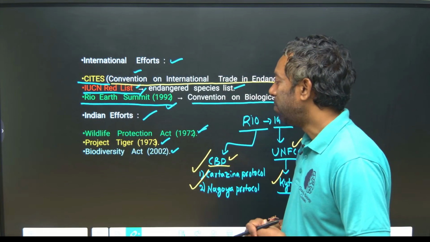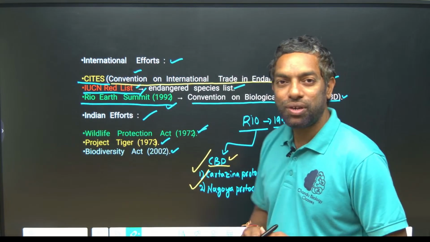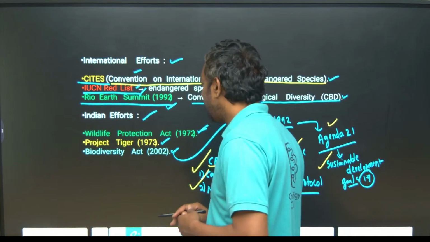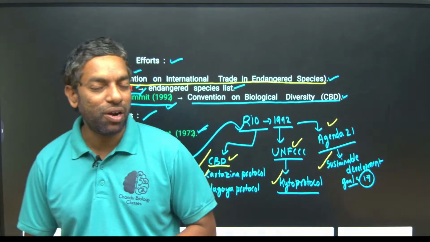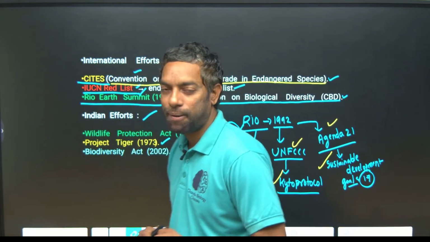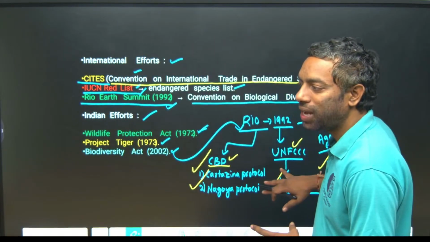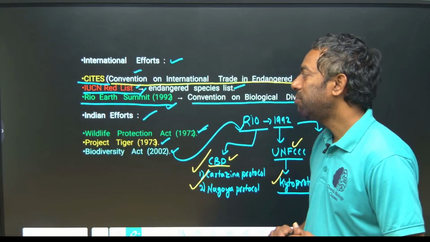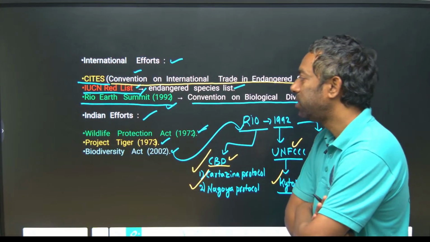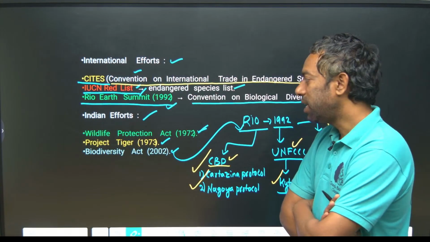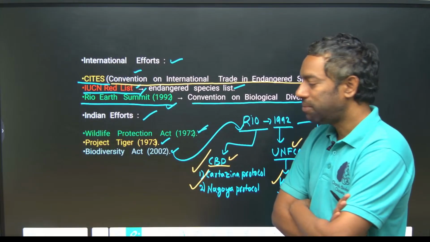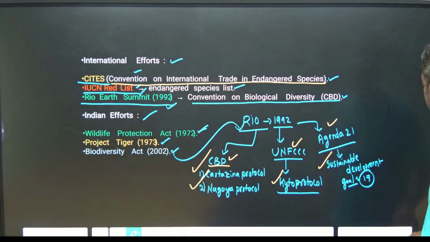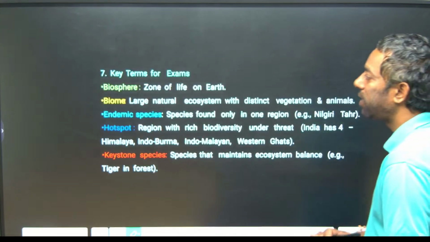Biodiversity Act 2002, the most important Biodiversity Act. After 1992, ten years later in 2002, the Biodiversity Act took place in India. I hope you guys understand this. Internationally, the Convention on Biodiversity cites IUCN and the Rio Earth Summit. In India, the Wildlife Protection Act, Project Tiger and Biodiversity Act. Okay, key notes for exams.